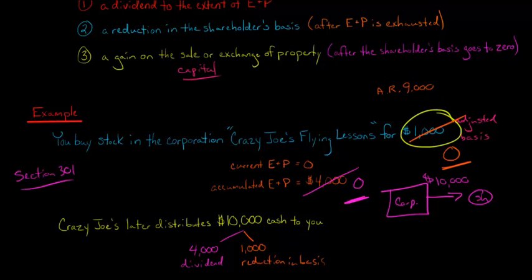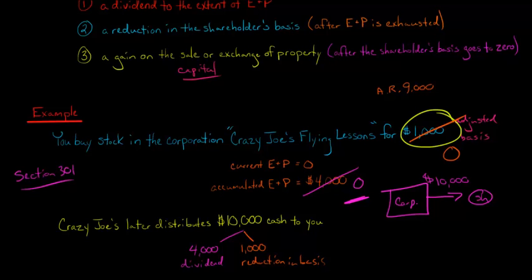But now that your basis has been reduced to zero, if you sold the stock for $9,000, you'd have $9,000 minus zero, a $9,000 gain. Basis reduces the tax you pay when you sell the stock, so when you reduce your basis, later when you sell you're going to have a higher gain. The reduction in basis is not a good thing for you as a taxpayer.